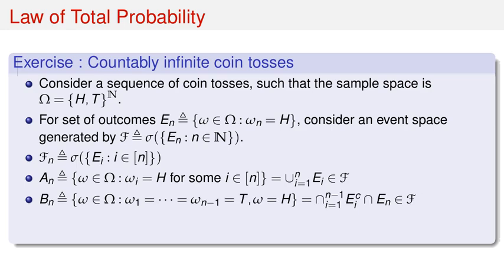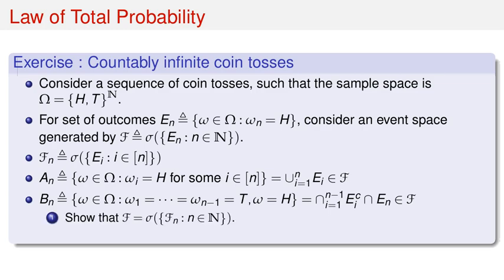Let B_n be the event that the first head occurs on the nth toss. This means the first n minus 1 tosses were tails and the nth toss was a head. So B_n is the intersection from i equals 1 to n minus 1 of E_i complement, intersected with E_n. This B_n is also in F.